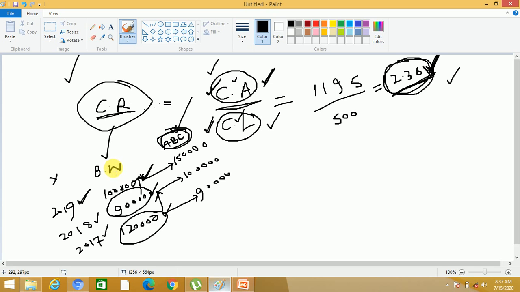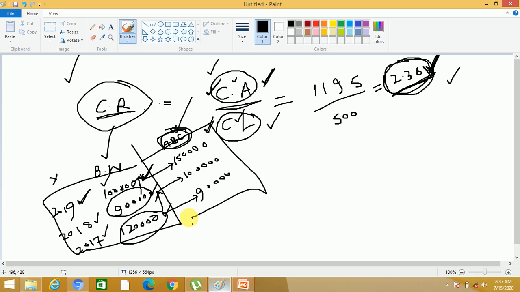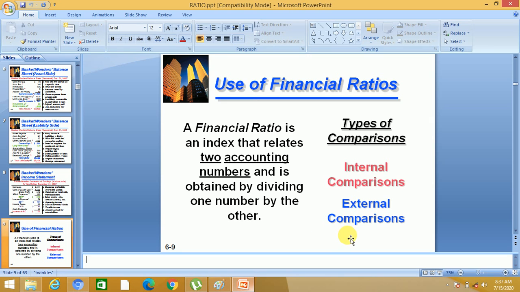Comparing your today's performance with your past performance is called internal comparison. And comparing your performance with other companies is called external comparison. So these are basically two types of comparisons.